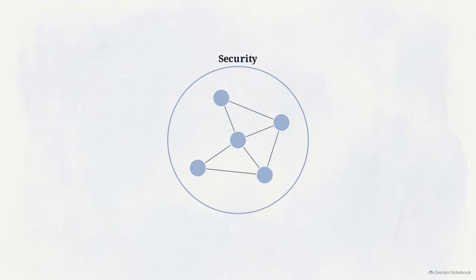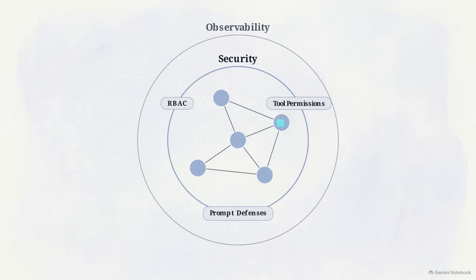A complete agent graph must be wrapped in protective layers. These include role-based access controls, strict tool permissions, and prompt injection defenses. Observability is also critical for monitoring distributed tracing, token consumption, and failure points. This architecture often integrates with mature platforms.